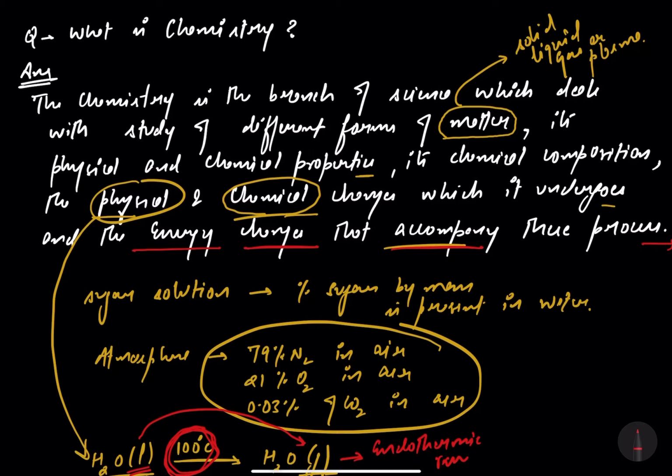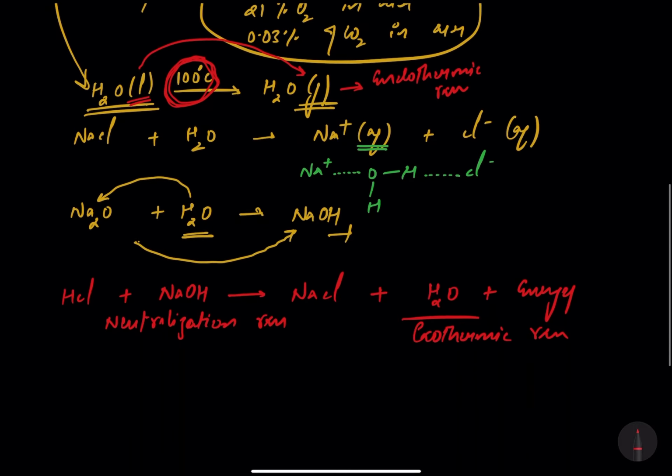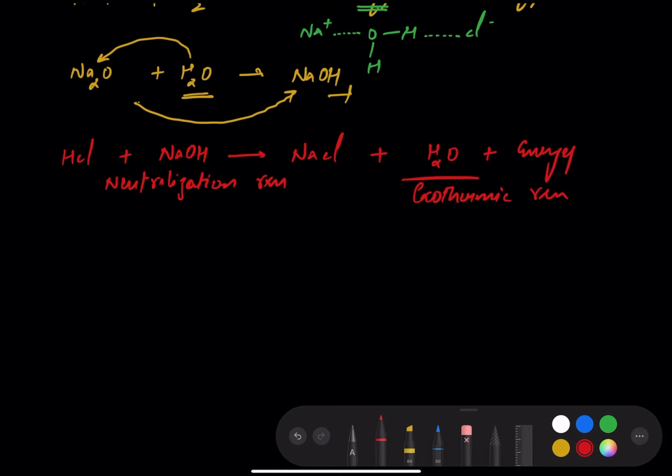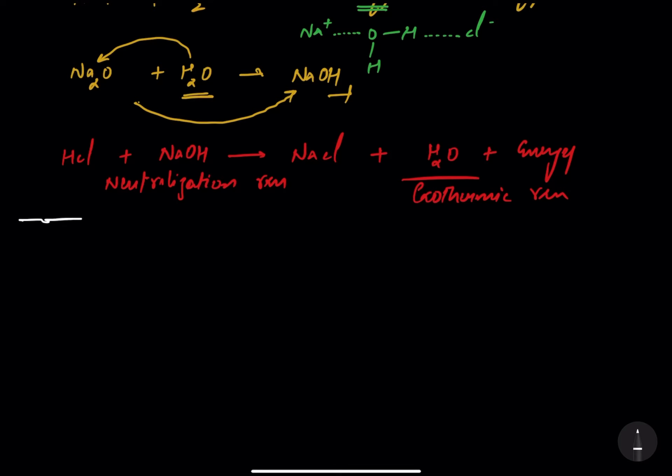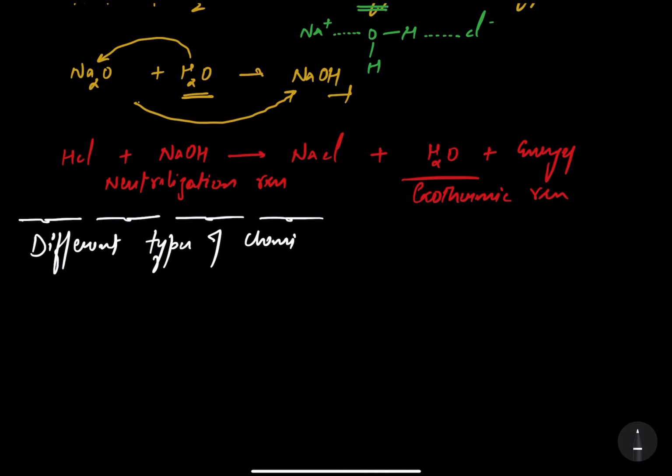So that's what is chemistry. So next I'm going to start the different types of chemistry. So I'm writing here different types of chemistry.